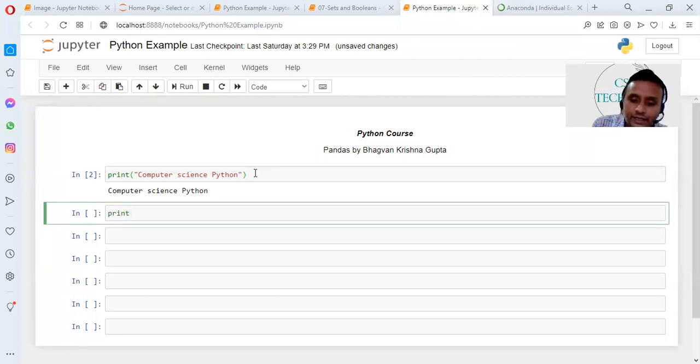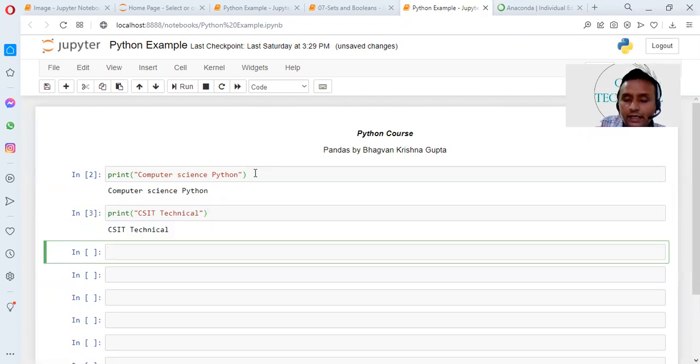If I want to write some other statement, like csit technical, here also statements are executed line by line.